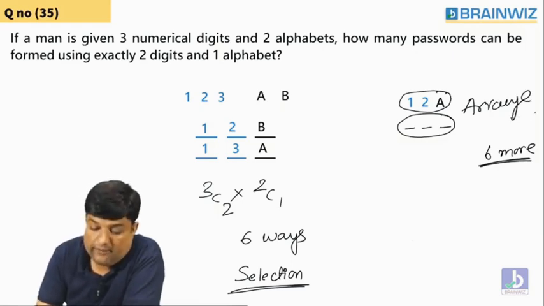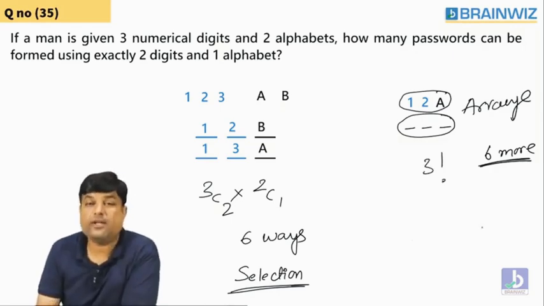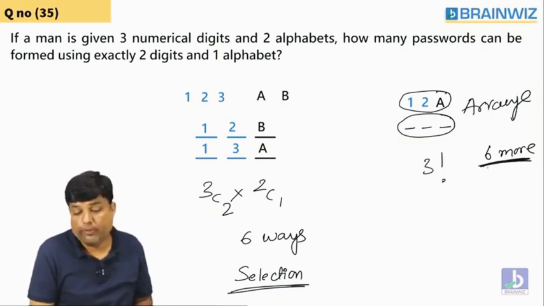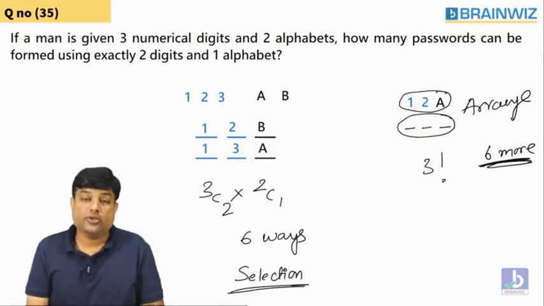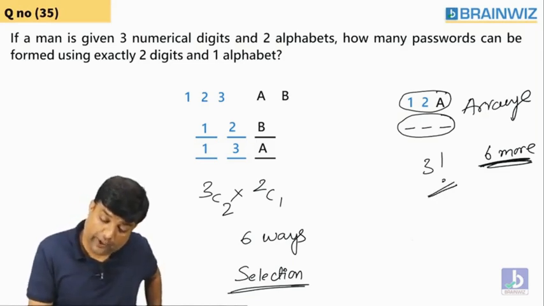Guys, you all know that. 3 people, 3 places, 3 factorial. What factorial, guys? 3 factorial. How many ways? 6 passwords are formed. So these 6 passwords are formed with 1, 2, A.